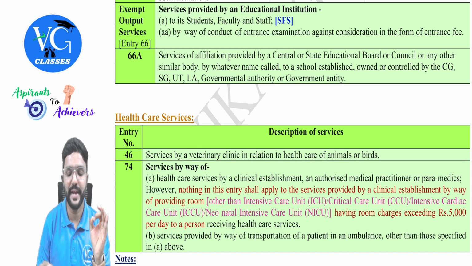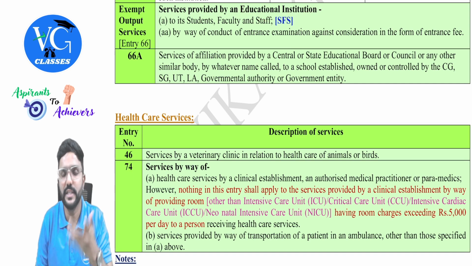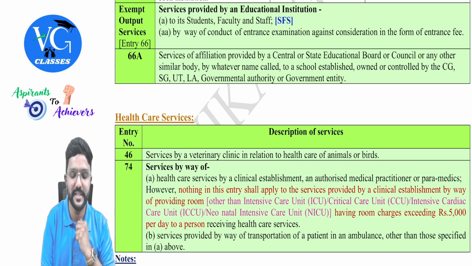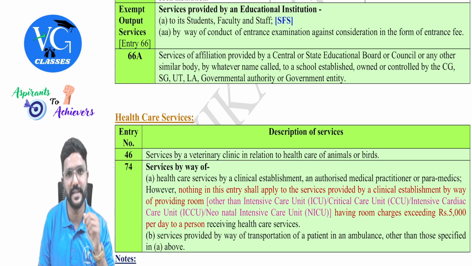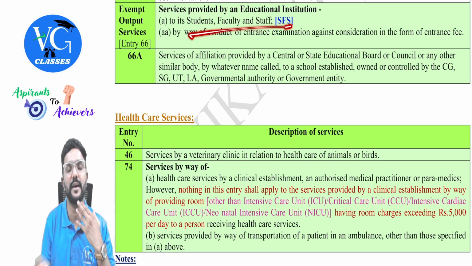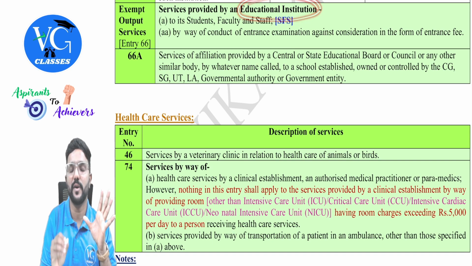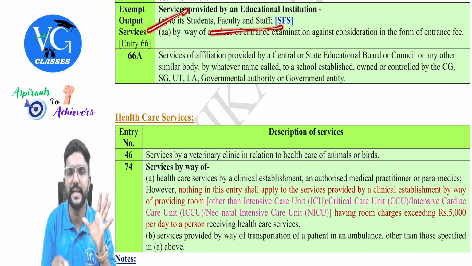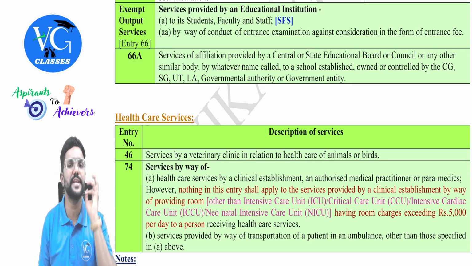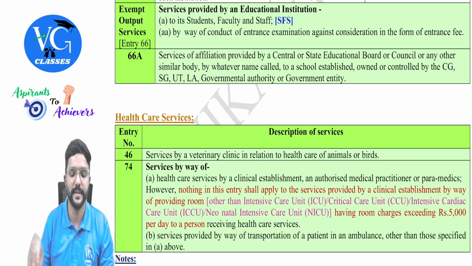Whatever services are provided by an educational institution, is it only education? No. Obviously, what they provide to students, especially, is educational services, and yes, it is exempt. But what if they provide transportation services to the students, faculty, and staff? Or what if they provide catering services? It is always exempt, guys. So if an educational institution is providing any services to students, faculty, and staff, including transportation, education, catering, and food, all those are exempt.